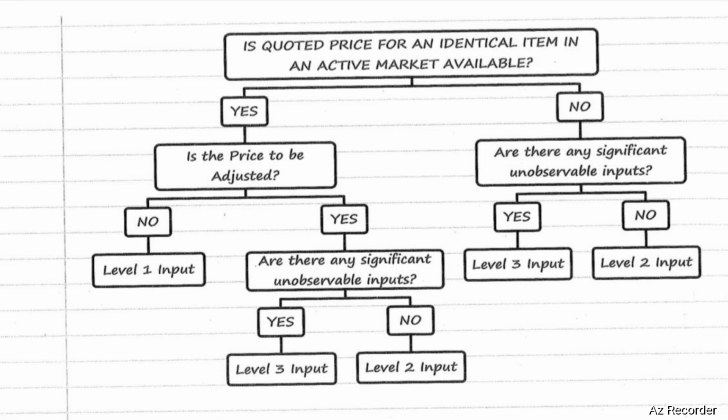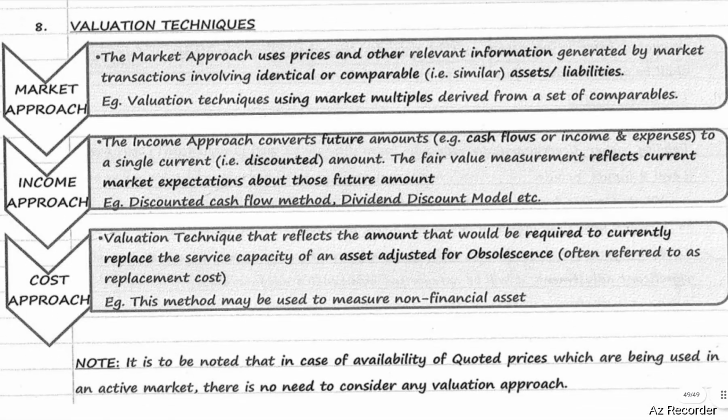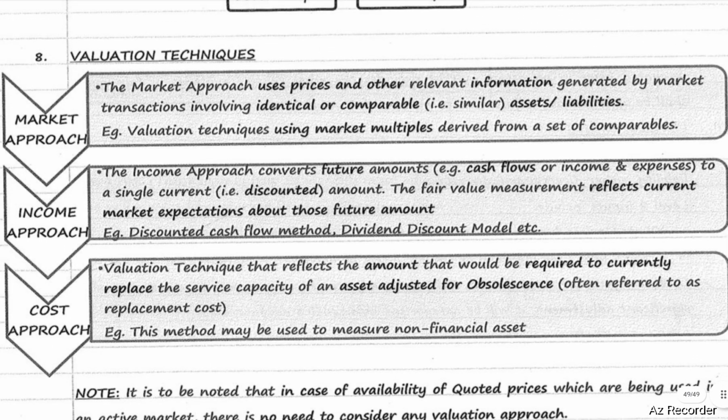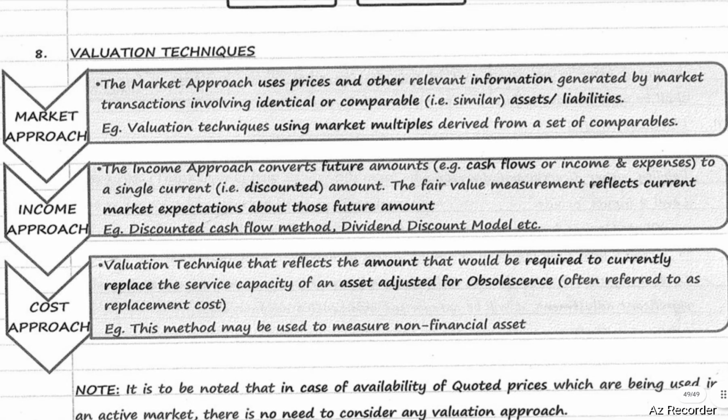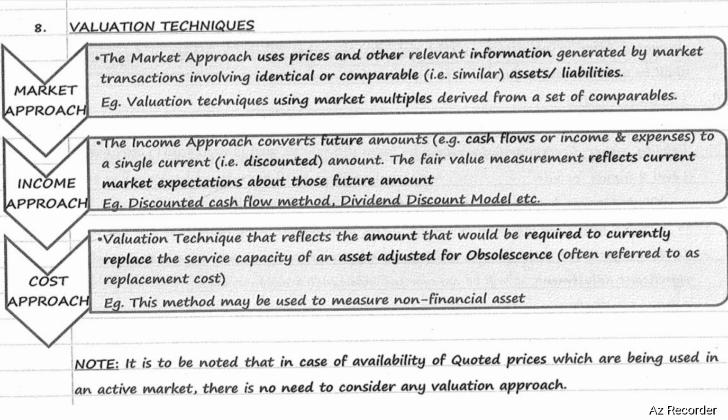Next, valuation techniques. There are three valuation techniques. First one, market approach. The market approach uses prices and other relevant information generated by market transactions involving identical or comparable, meaning similar, assets or liabilities. Example, valuation techniques using market multiples derived from a set of comparables.